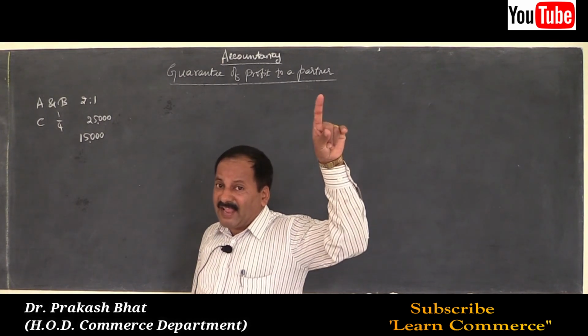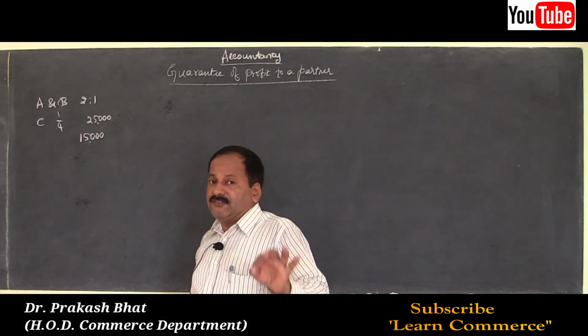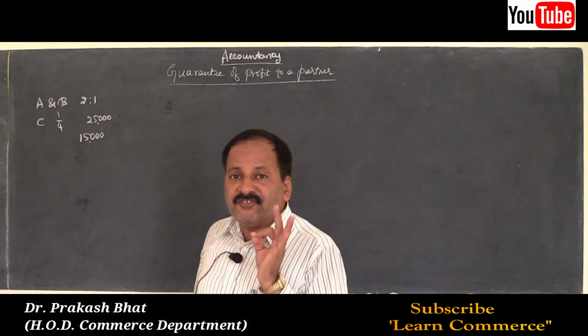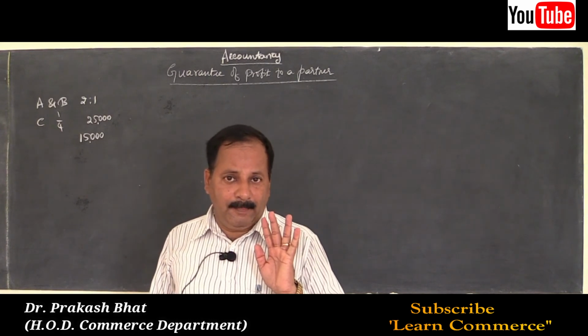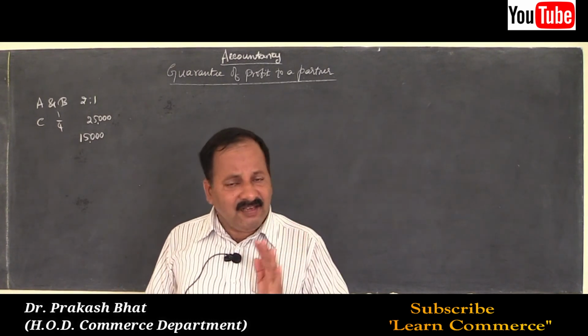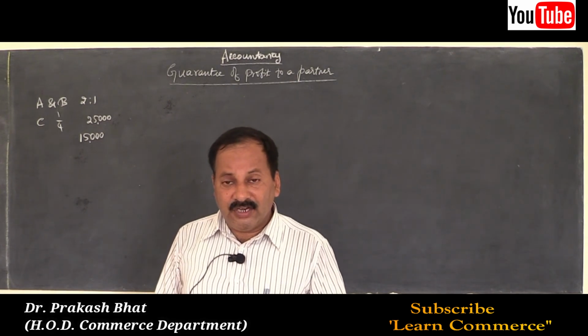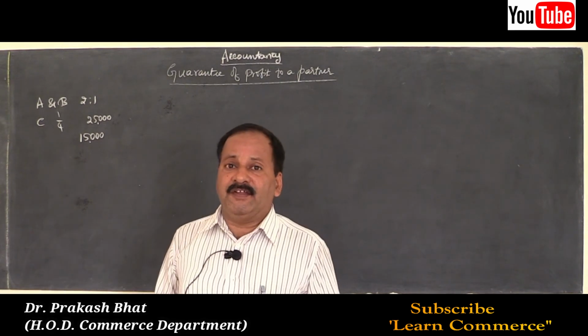But as per the guarantee given, Mr. C will get a minimum of rupees 25,000. If it is more than that, then well and good, Mr. C will get the entire amount. Otherwise also, he should get 25,000.